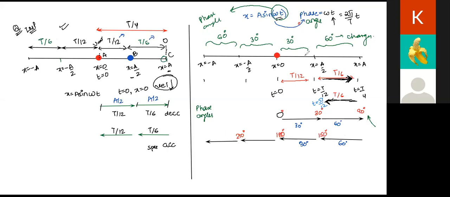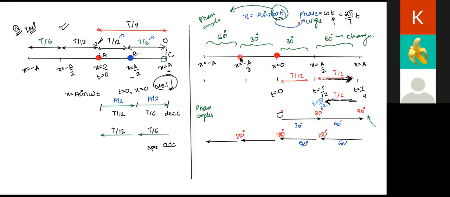Whenever the particle is locomoting between x is equal to 0 to a by 2 or a by 2 to 0, x is equal to 0 to minus a by 2 or minus a by 2 to 0, always the phase change will be by 30 degree. Whenever the particle is traversing between x is equal to a by 2 and x is equal to a, again phase change should be by 60 degree.